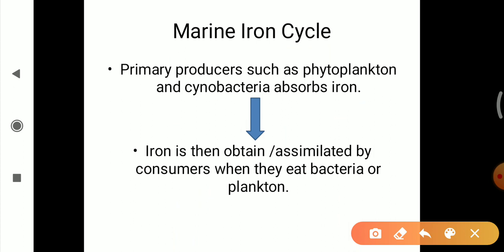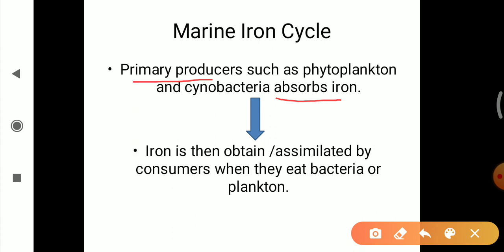Marine iron cycle. The marine iron cycle is very similar to the terrestrial iron cycle. Here, the primary producers such as phytoplankton and cyanobacteria absorb iron.